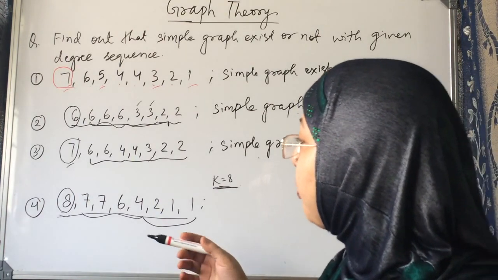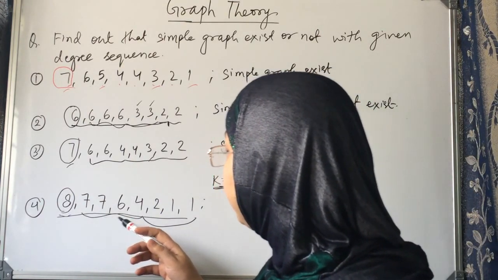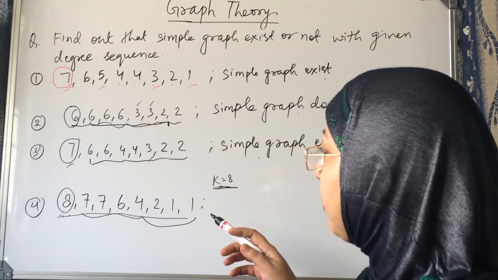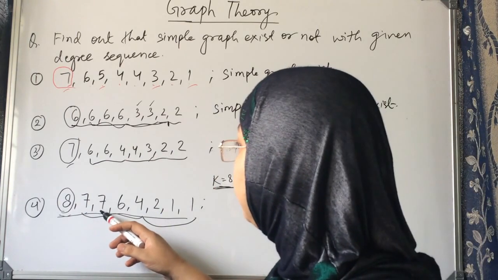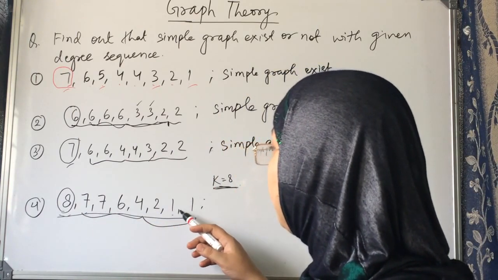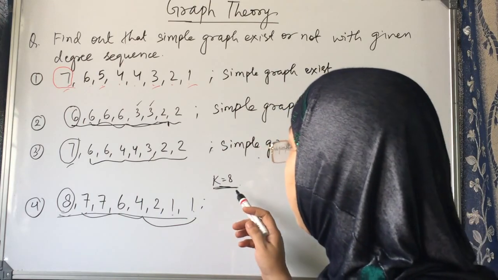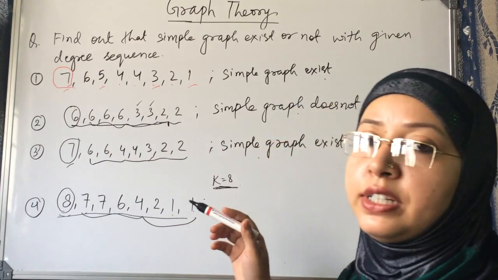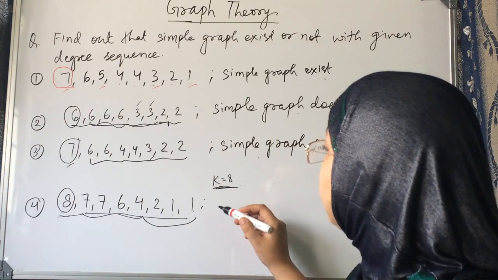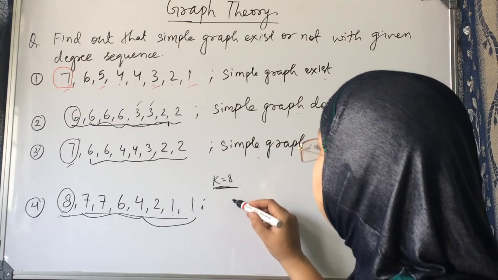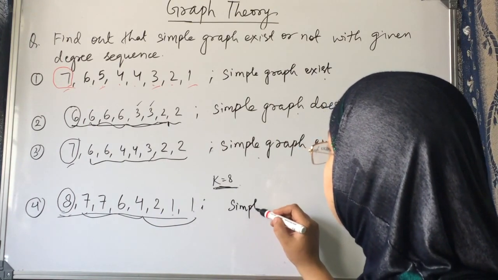Also let's check some more points, how many degrees are odd. 1, 2, 3, 4. Yes, okay, but we do not have enough degrees, so we can say that a simple graph does not exist.